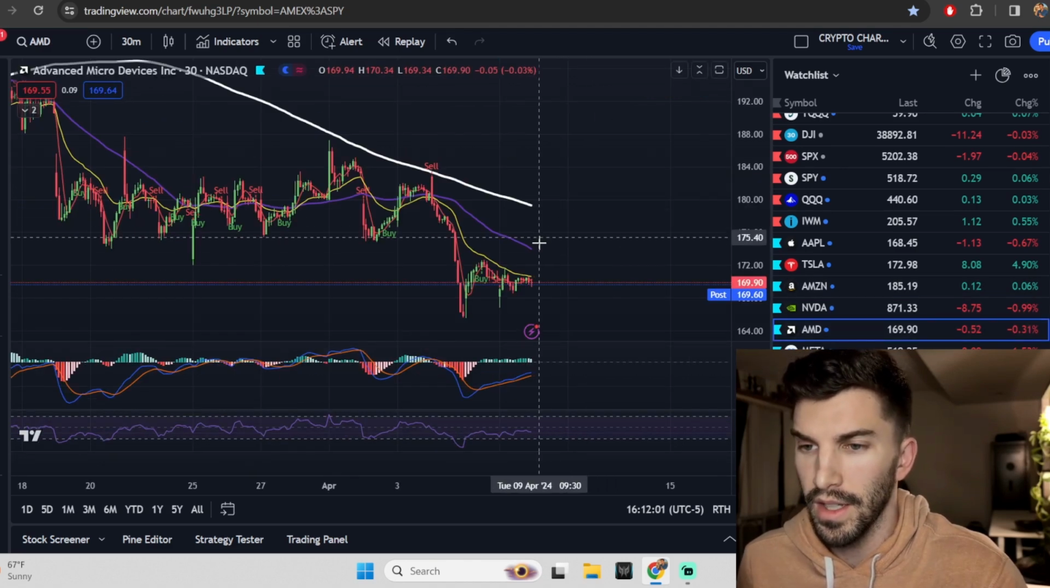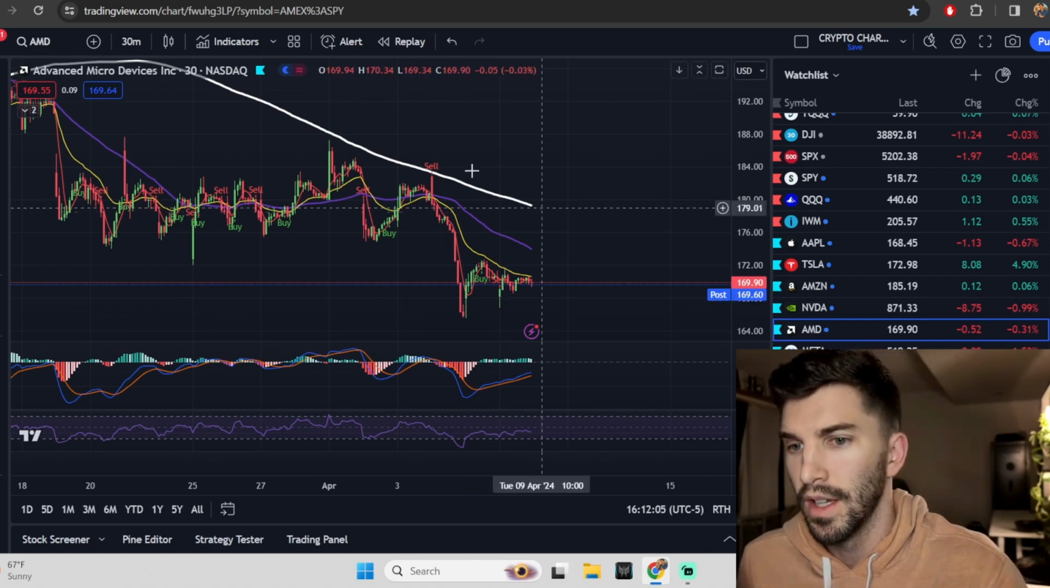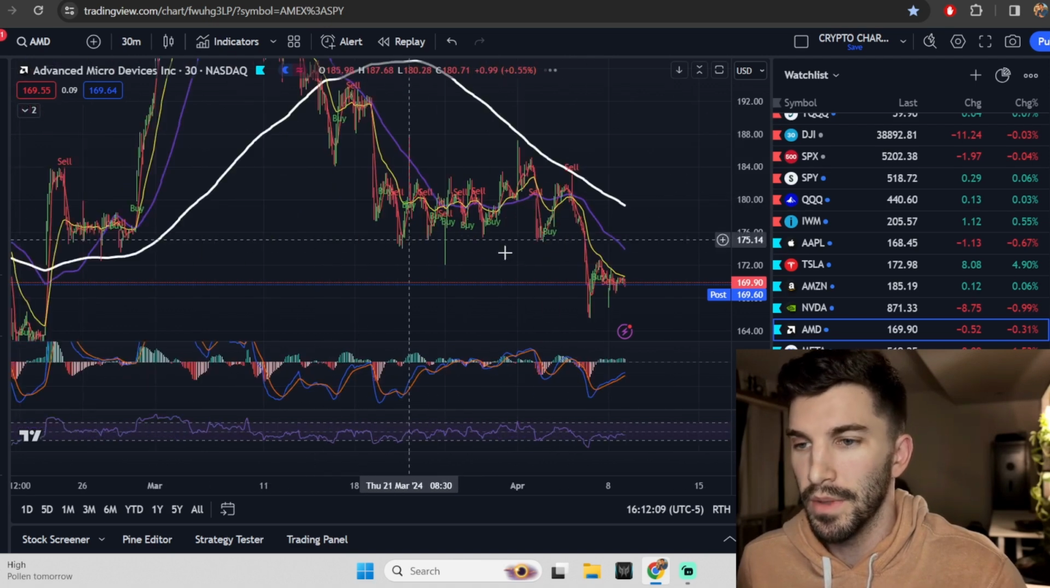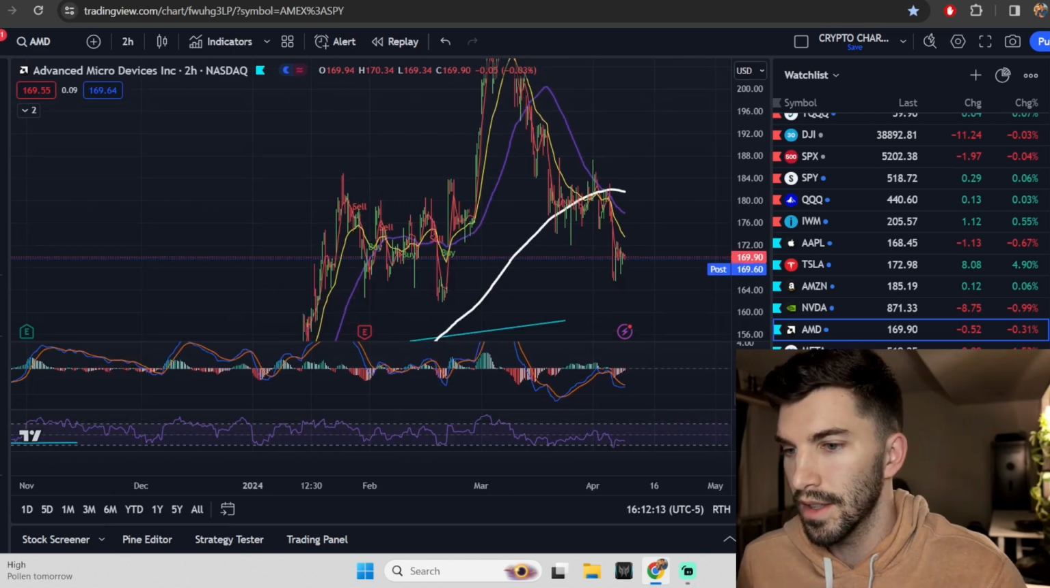Looking at AMD, I just wanted to point this out. And we're actually going to look at SMCI after this for fun because it hit a point where I was really paying attention to it. I just wanted to bring up, it's been breaking down for a while, and I think we were looking at a 2-hour here, and look at that divergence.